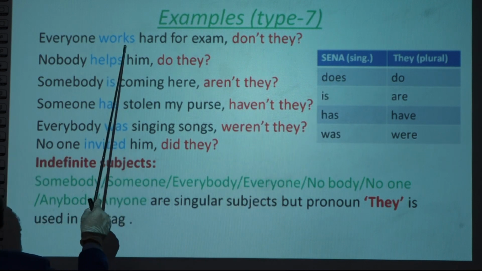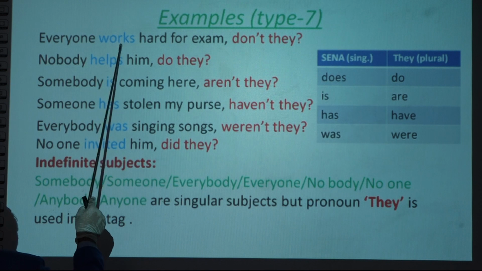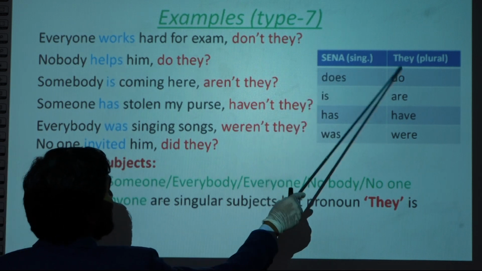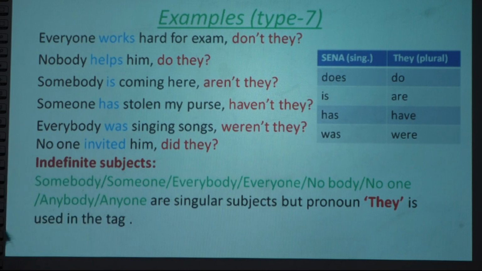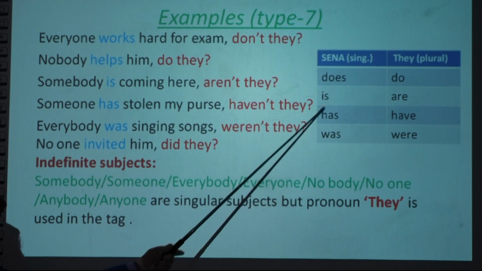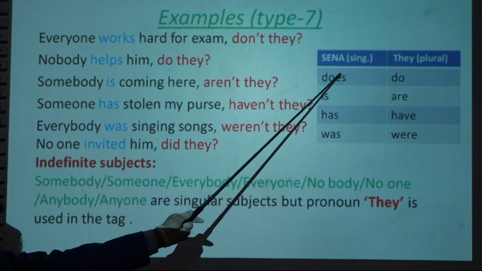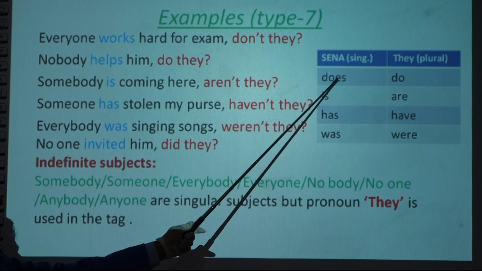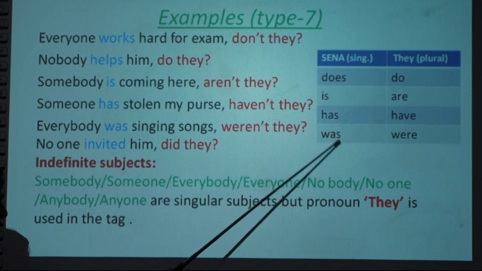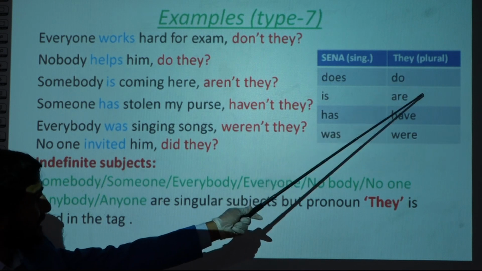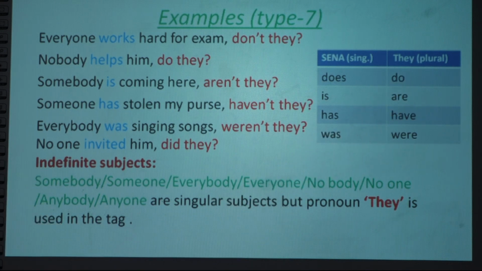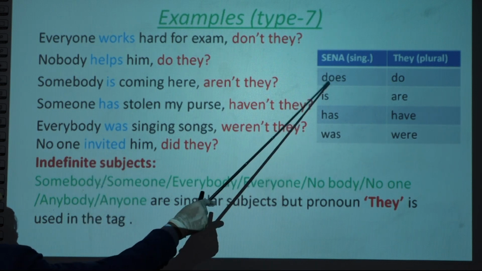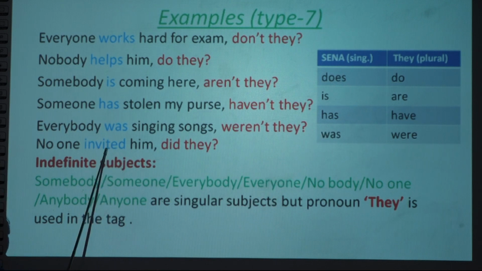Does, works, verb 5, we use does here, right? Does is changed into do while adding the tag. This is the basic thing. Only these 4. Besides these 4, we use the same auxiliary verb. Only these 4, does, is, has, was, are changed into their plural form. So besides these 4, for example invited, verb 2, is it in the list? No. This is singular also, plural also. So in that case we do the same. Invited, verb 2, so did.